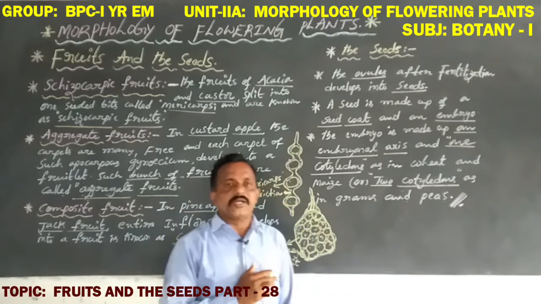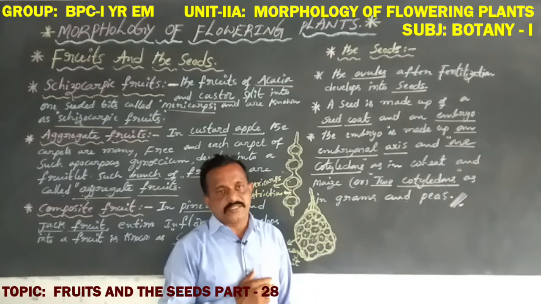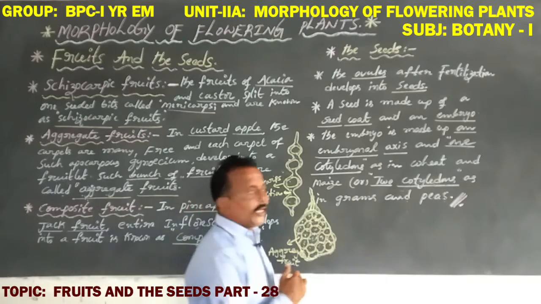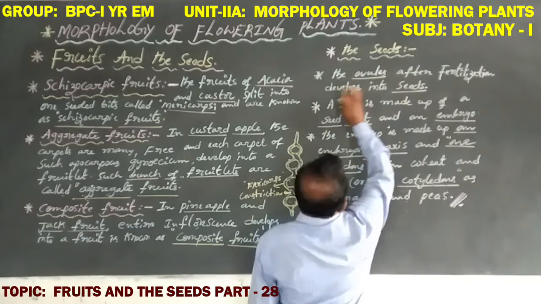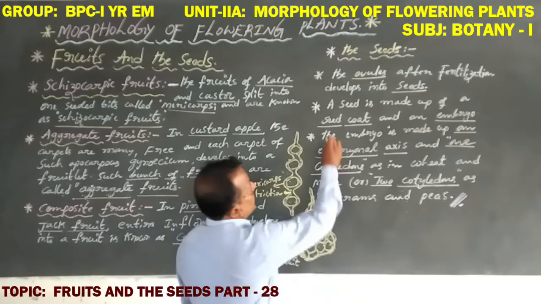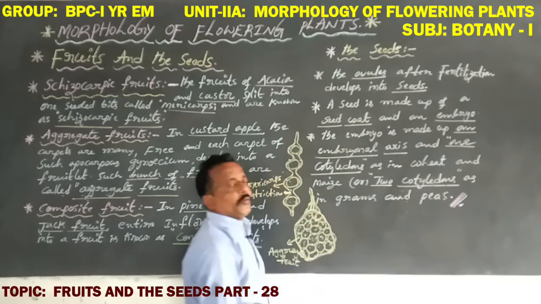The ovary becomes fruit, the ovules become seeds. This is a general phenomenon. Now, the ovules after fertilization develop into seeds. A seed is made up of a seed coat and an embryo.